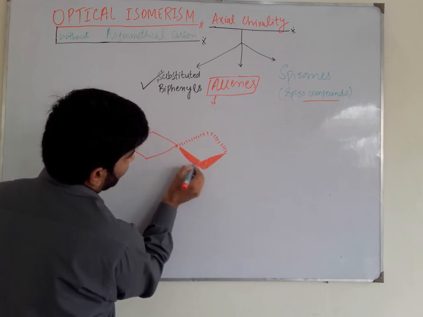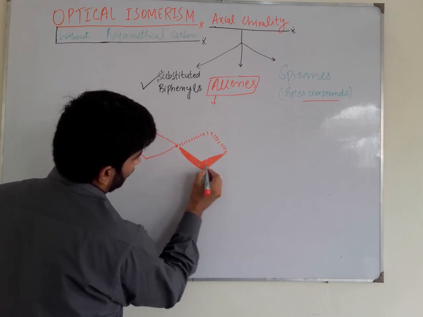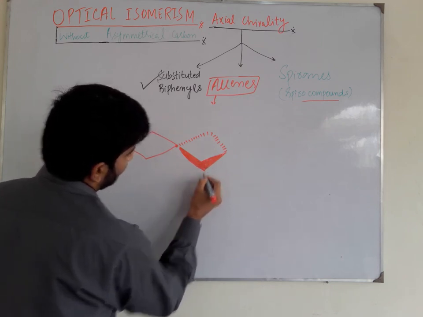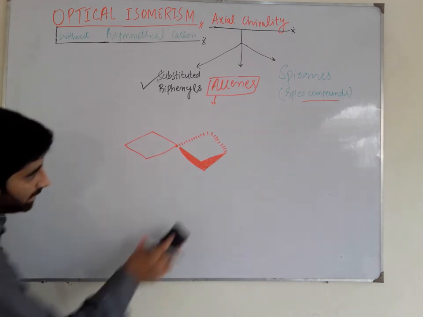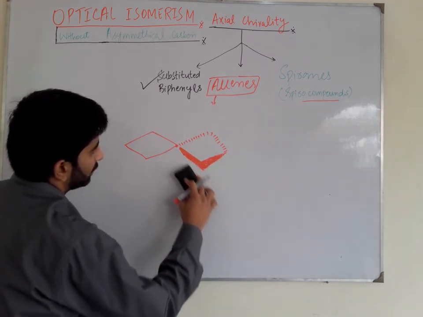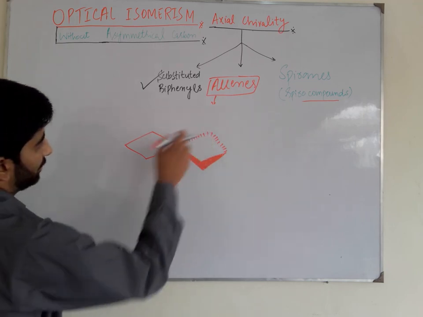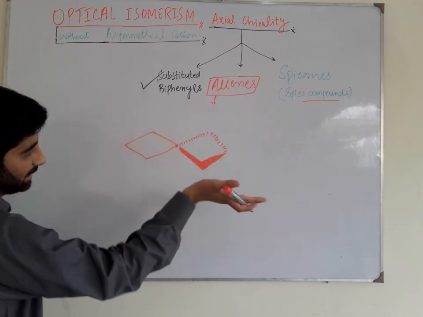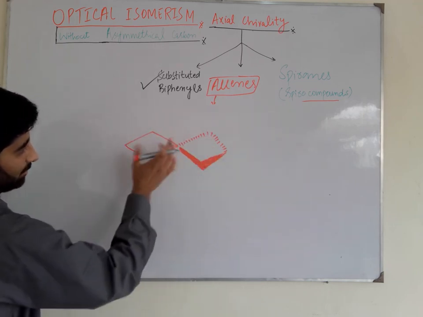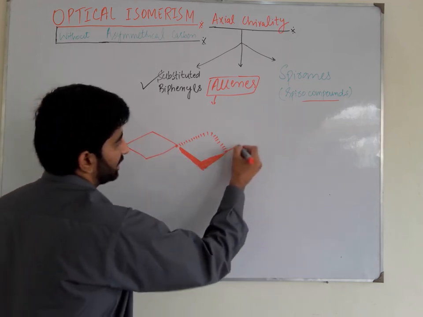The part of the ring that is represented by this wedge bond is out of the plane, and this is into the plane. This ring is present in this plane, and this is present in this horizontal plane. So they are perpendicular to each other.